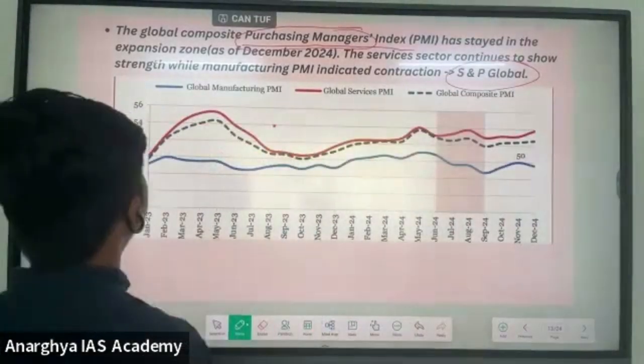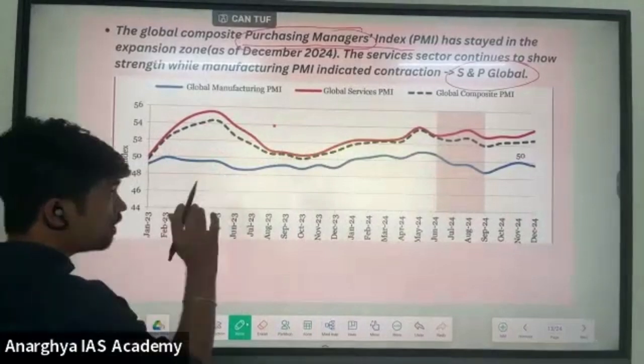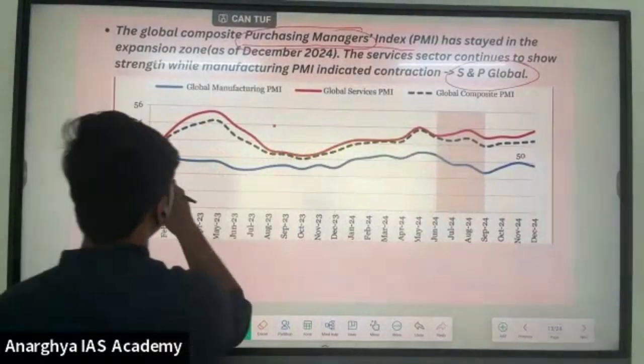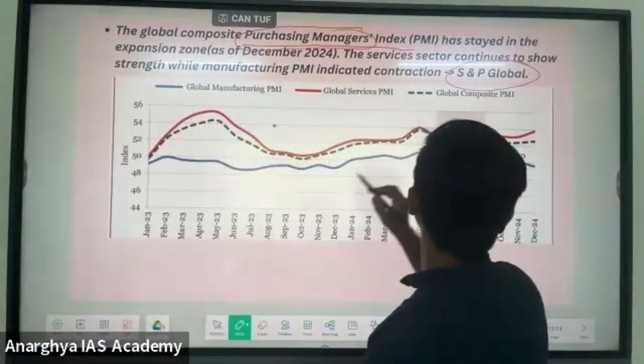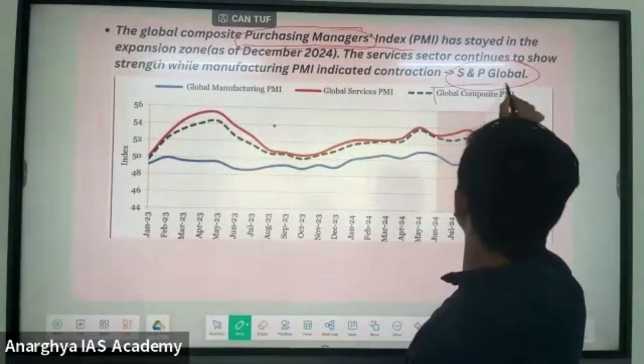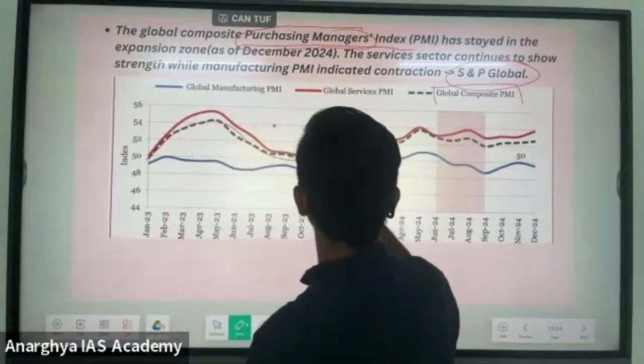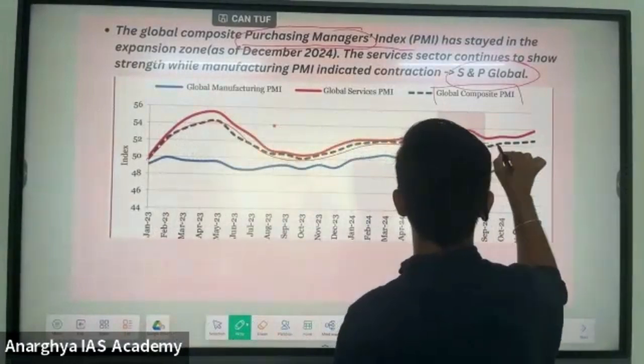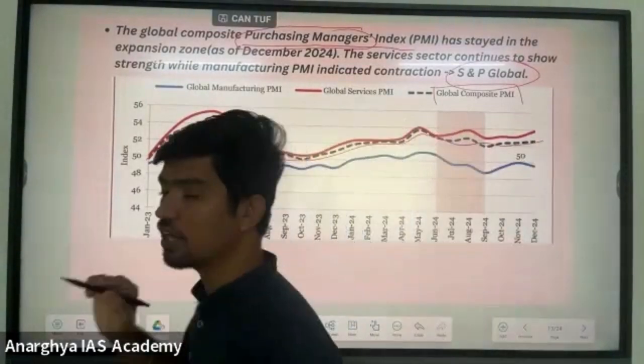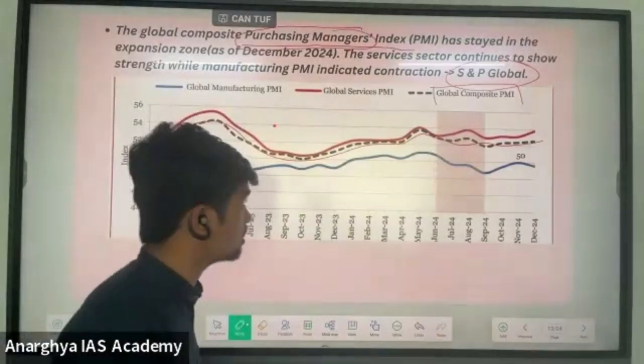At the world level, please see this graph, the Global Composite Index. They will give a sentence: which of the following statements are correct regarding the global economic context.